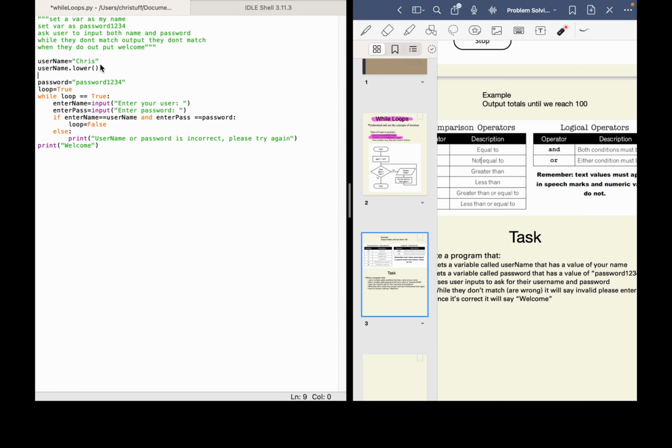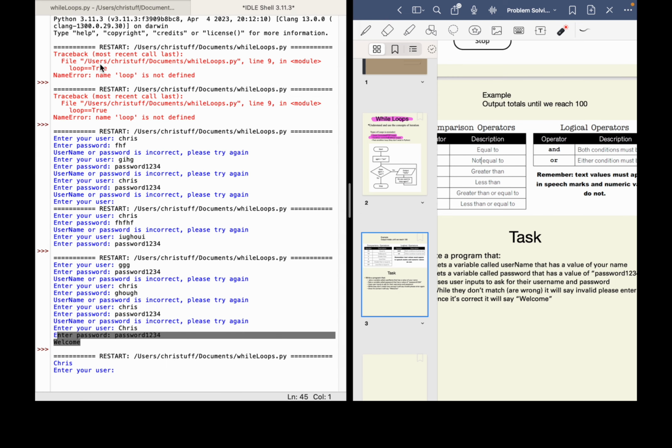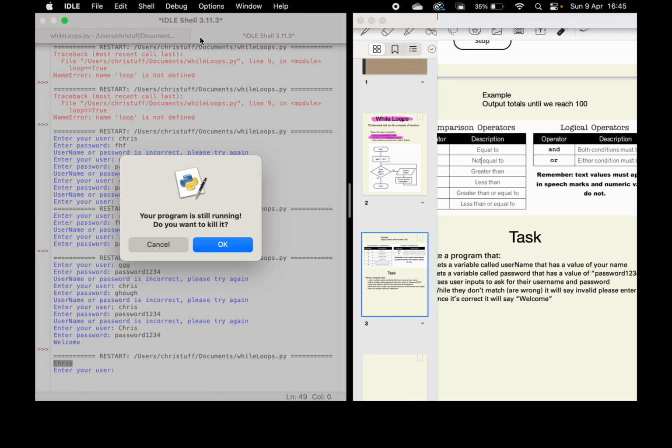If I show you here, print username, I won't run this code all the way through. I'll just show you what this does. Let me try and run this again because I can't see that at the bottom.